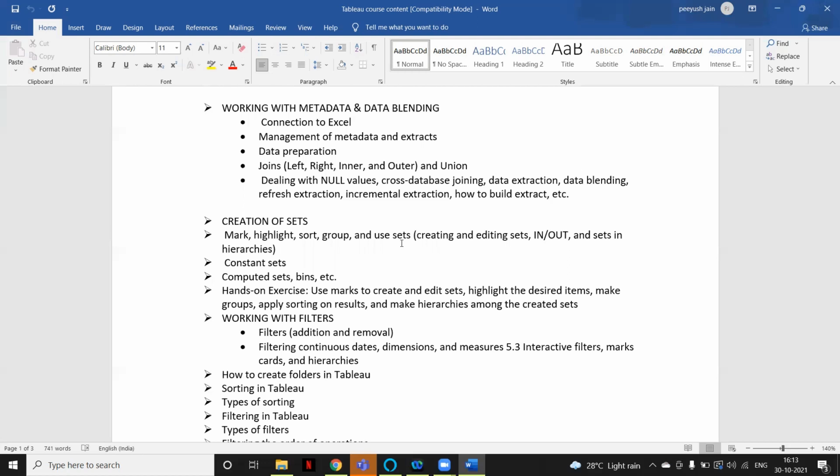And then we will slowly start working on the features and functions that Tableau offers. We will go into filters: what are the different types of filters available in Tableau, and what is the order of execution? In interviews they generally ask about the order in which filters execute. We have different kinds of filters, around 6 or 7, and their execution order is also different. We have to understand which filter we can use to restrict the data and how it works. We will see each filter in depth, along with its application.